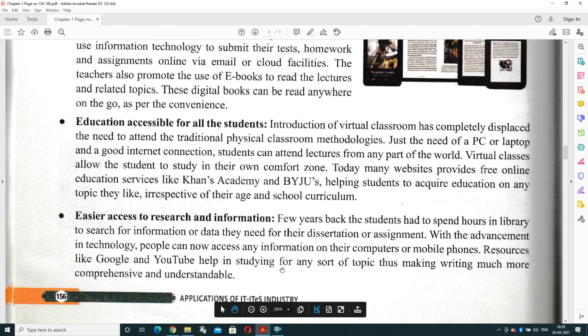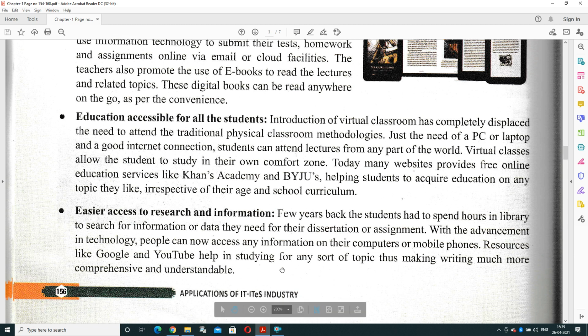Easier access to research and information. A few years back, the students had to spend hours in a library to search for information. Right now, everything is available online, even the data they need for their dissertation or assignment. So with the advancement in technology, people can now access any information on their computer or mobile phone by sitting at home. They need not spend much time because Google and YouTube are helping so much in the field of education.